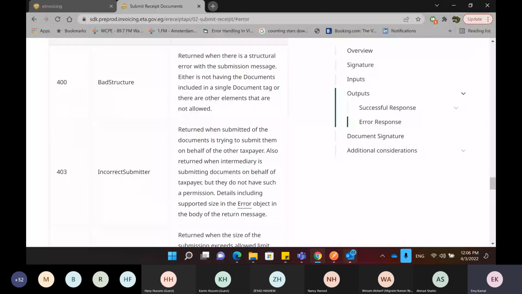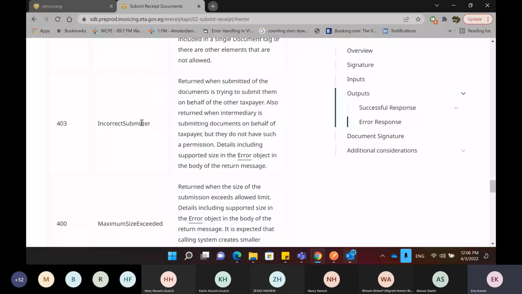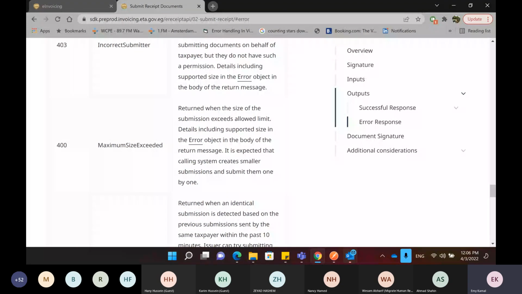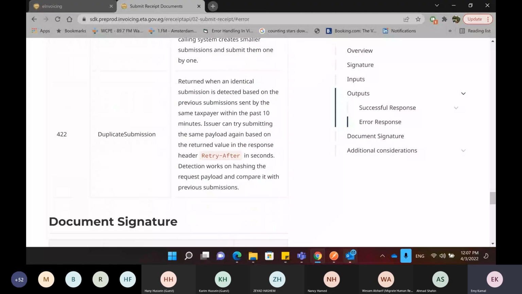So this could be a bad structure, incorrect submitter, and maybe I'm not authorized to submit this document. Maximum size exceeded of the receipts or the submission, or we have a duplicate submission. This submission has been done before.